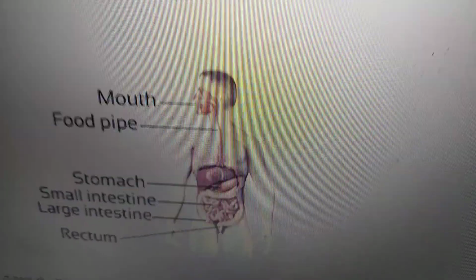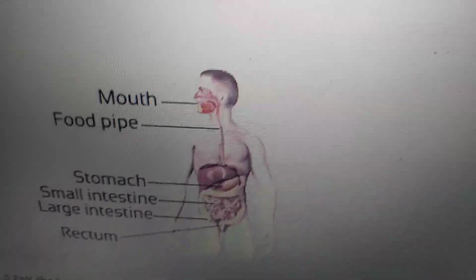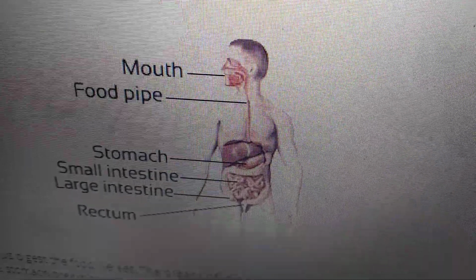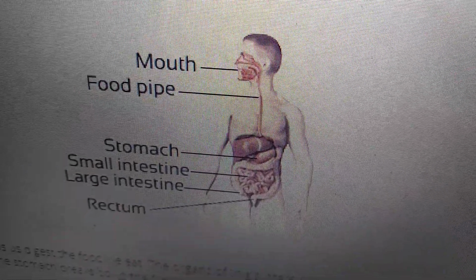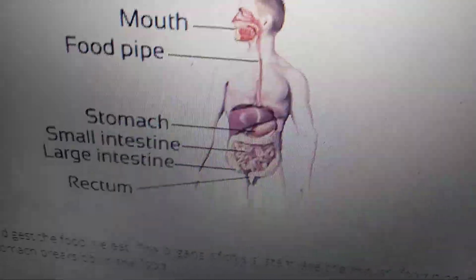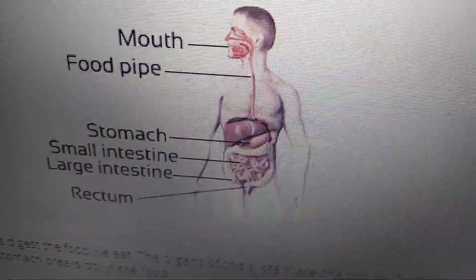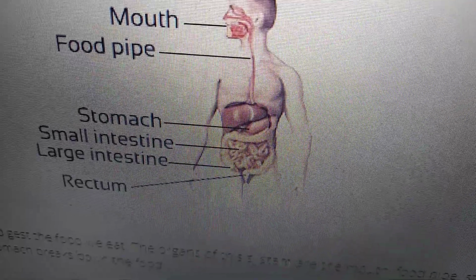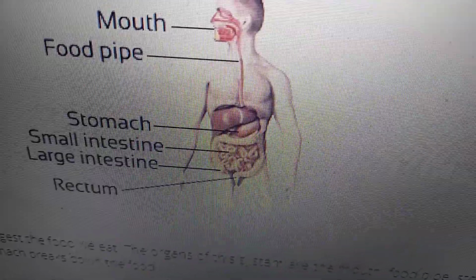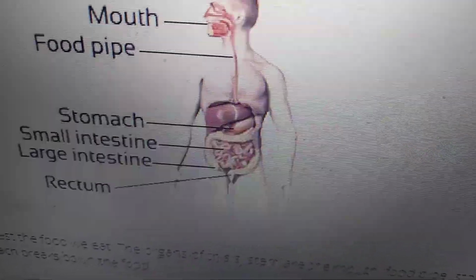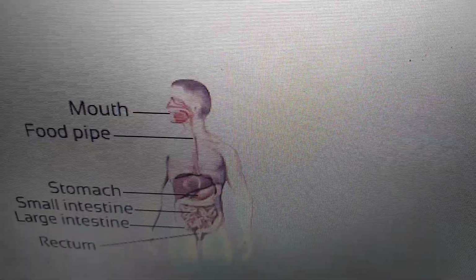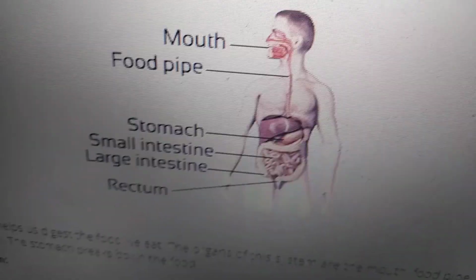Complete digestion takes place with the help of the small intestine. Food is further digested by juices, and the nutrients are absorbed by the blood. In the large intestine, the undigested food goes, and extra water present in it is absorbed before being thrown out through the anus in the form of stool. That is called solid waste. So this is about the digestive system.